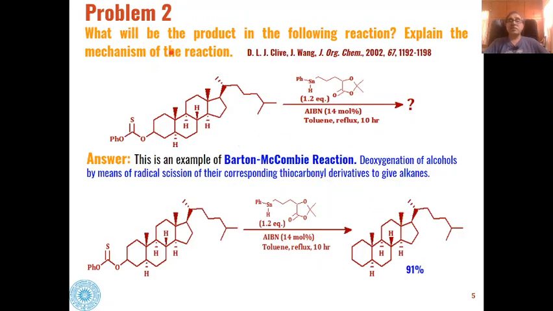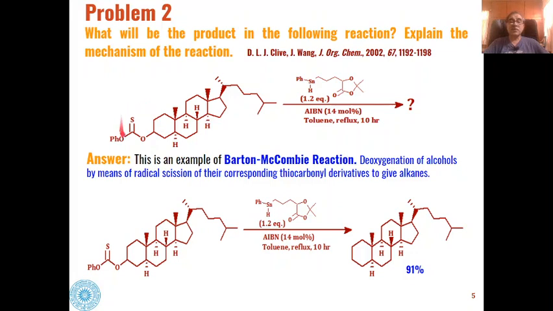Then the second problem is that we have these types of steroidal thioesters, and these three steroidal thioesters, on reaction with this type of stannous compound or tin compound in the presence of a free radical initiator like azo-bis-isobutyronitrile under reflux condition in toluene as solvent for 10 hours, are converted into what kind of products, and what is the mechanism of this reaction?